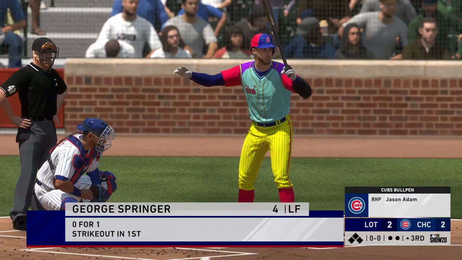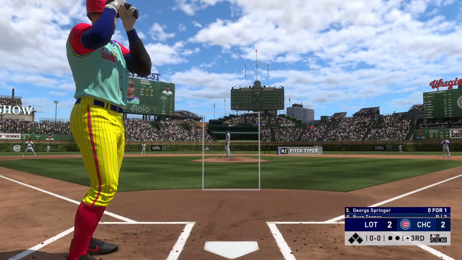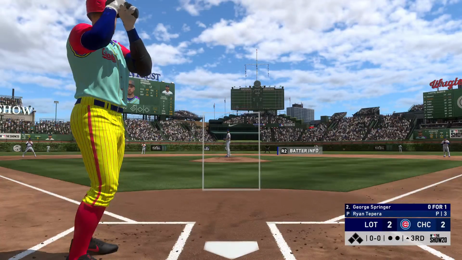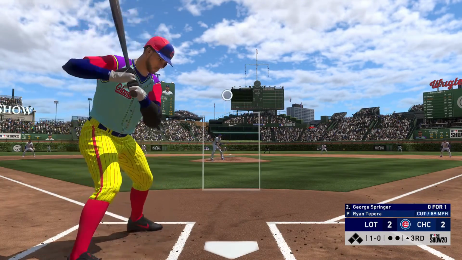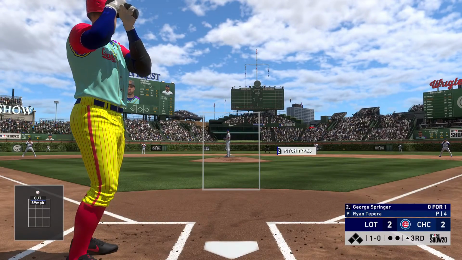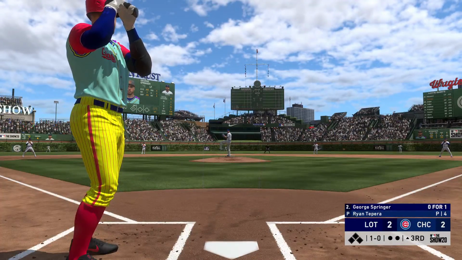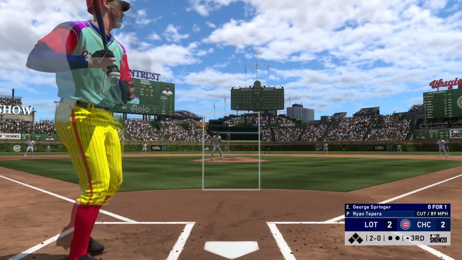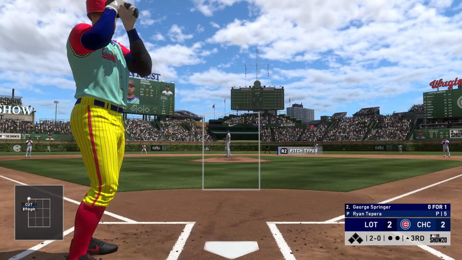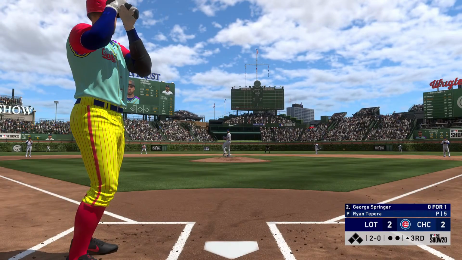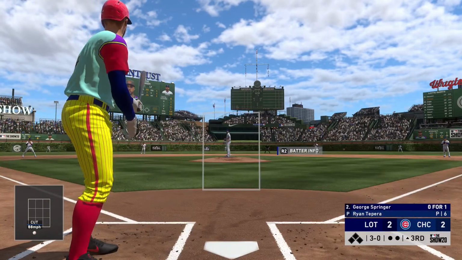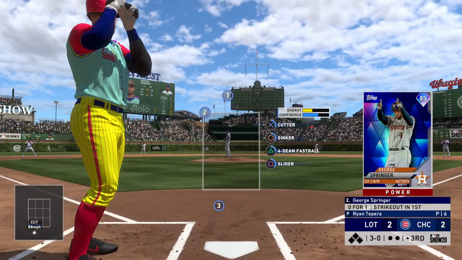George Springer the next to hit. He was a strikeout victim in his first try. The left fielder, George Springer. He comes set. Here's the 0-0 pitch. The 1-0 is taken high above the zone. Down low, and the plot thickens here. 3-0. Aaron Judge is on deck.